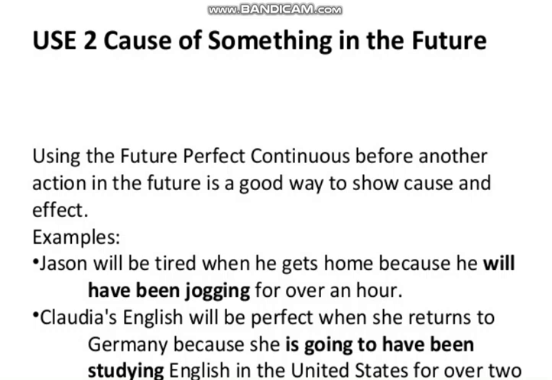They are completely discussing future, that when Jason would return from jogging, so as he is jogging at the same time for more than an hour, so he would be tired. So that would be its effect. Claudia's English will be perfect when she returns to Germany because she is going to have been studying English in the United States for over 2 years. So here again you can see they are discussing it in future perfect continuous tense,